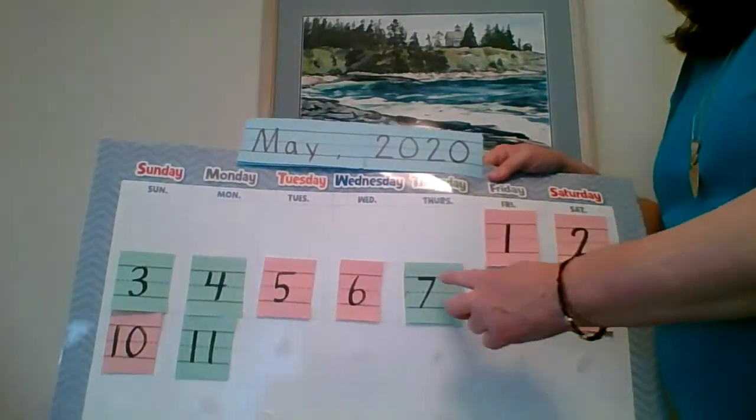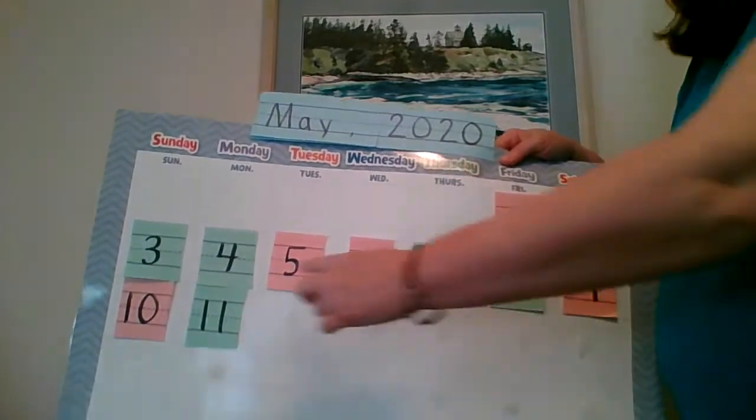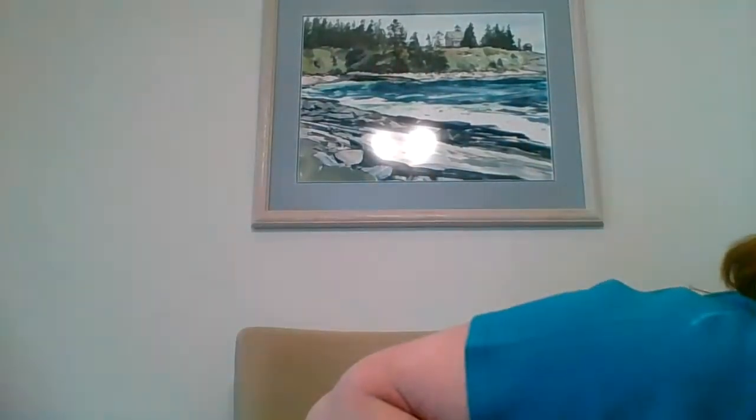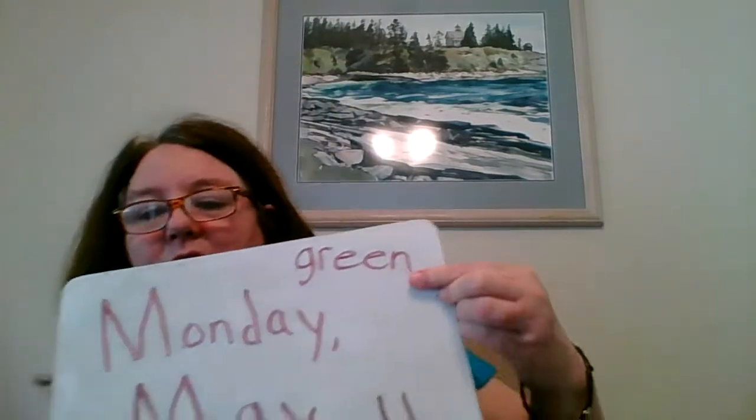Pink, pink are the A's. Green, green are the B's. Pink, pink are the A's. One B. So what will be up tomorrow? Who has a prediction? What color will the number be tomorrow? Can anybody type in the bar and tell me what it'll be tomorrow? Will it be pink or will it be green? I'm watching the chat box. Yes, I see a lot of you know it. Tomorrow will be green. We had one green today, so tomorrow, good job, friends that answered, the number will be green to complete our AABB pattern.